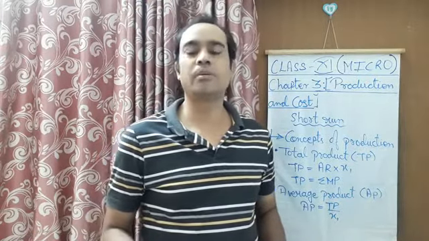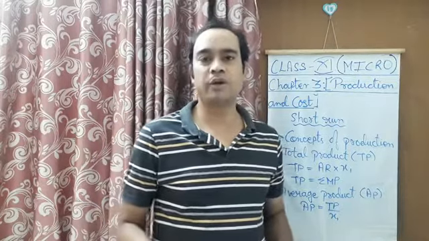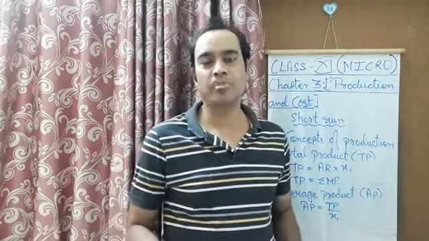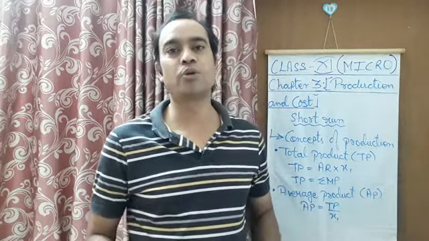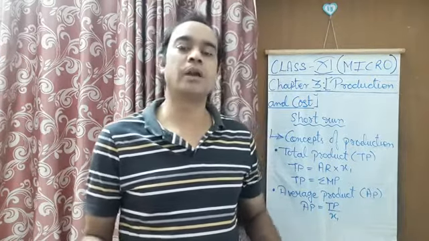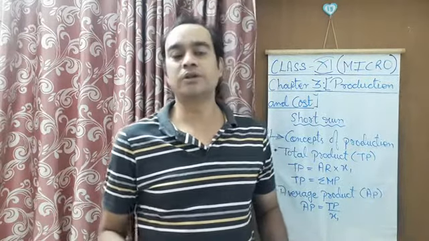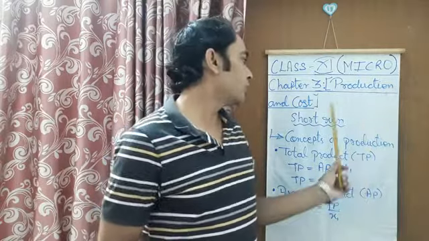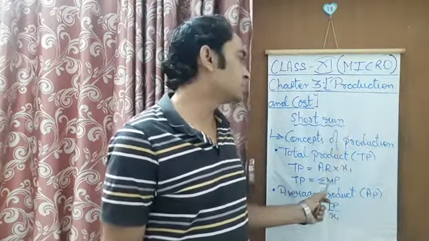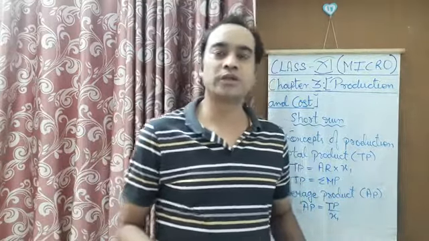After that we have studied about the short run. In the short run concept, we have studied that the fixed inputs remain fixed and the variable inputs can be changed. The fixed inputs cannot be changed, like land and machinery, whereas labor and raw material can be changed, which are called variable factors in the short run. So we are going to study here only the short run concept, that is, the concepts of production. In production there are different concepts involved, so let's study them.